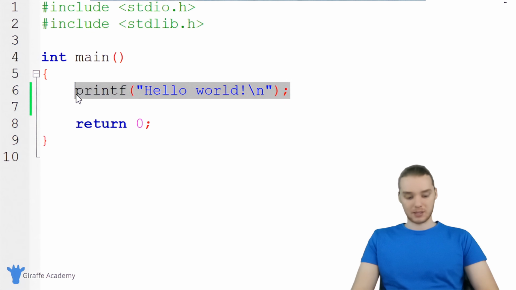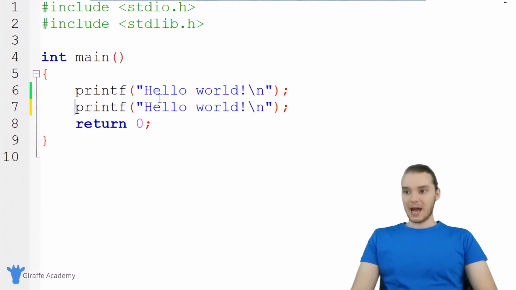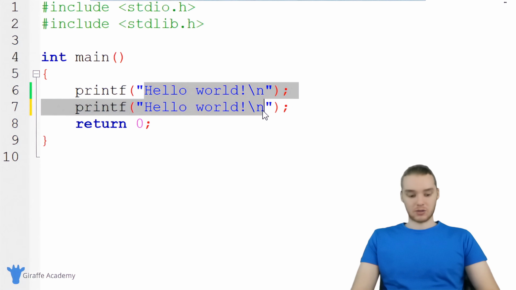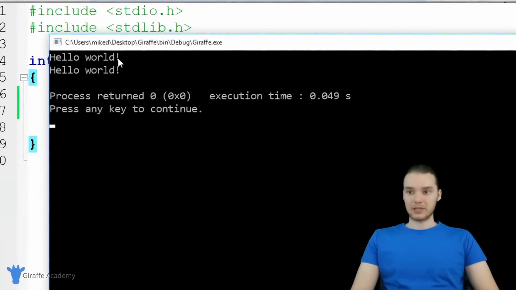So I could actually copy this instruction and I could paste it down here. And now we're basically going to be executing this instruction twice. So if I was to build and run my program, you'll see that we're not only printing it out once, but we're also printing it out twice.